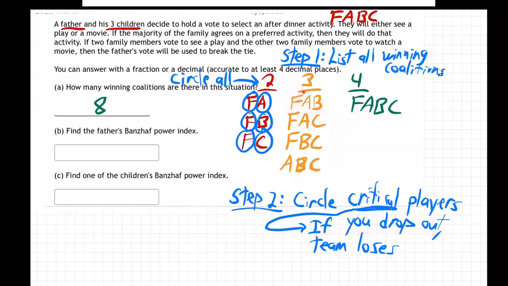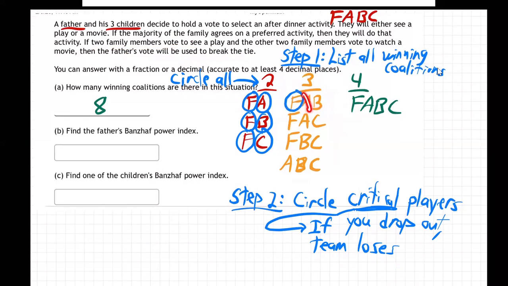They had to have him. So what do you think? If father drops out of this team and they only have AB, will they lose? Yes, they will lose. Because a team of two, they'll only be left with two. A team of two only wins if they have father. That's what it said. Father's vote breaks the tie if it's 2 and 2. So yeah, if father drops out and they only have AB, they're going to become a losing team. So father is critical to this team. They got to have him.